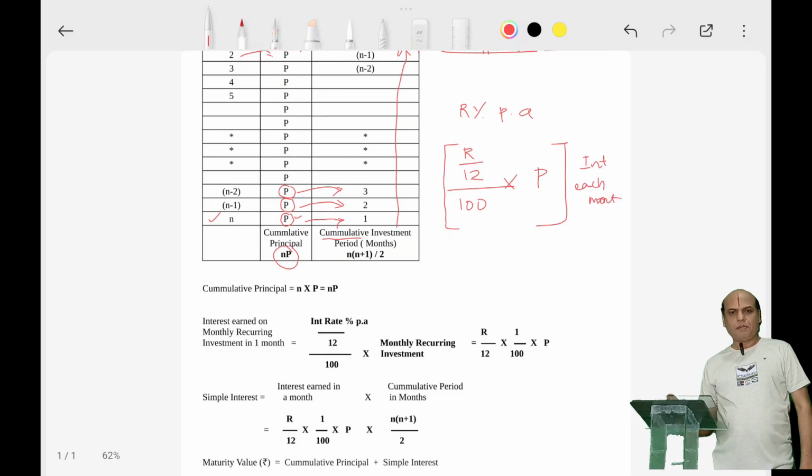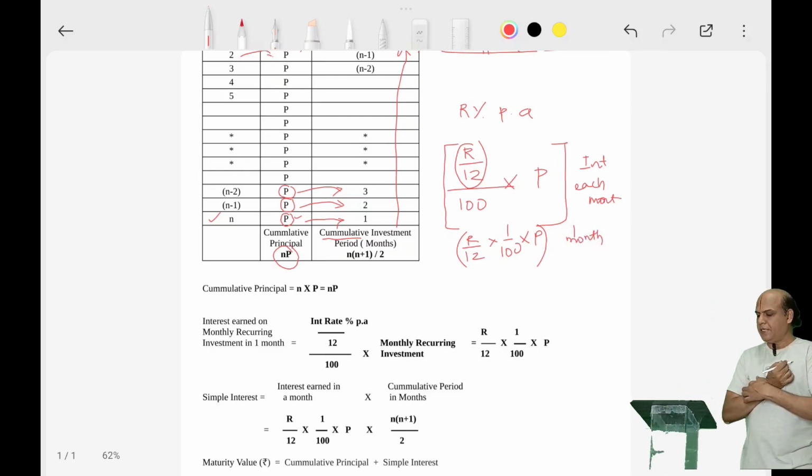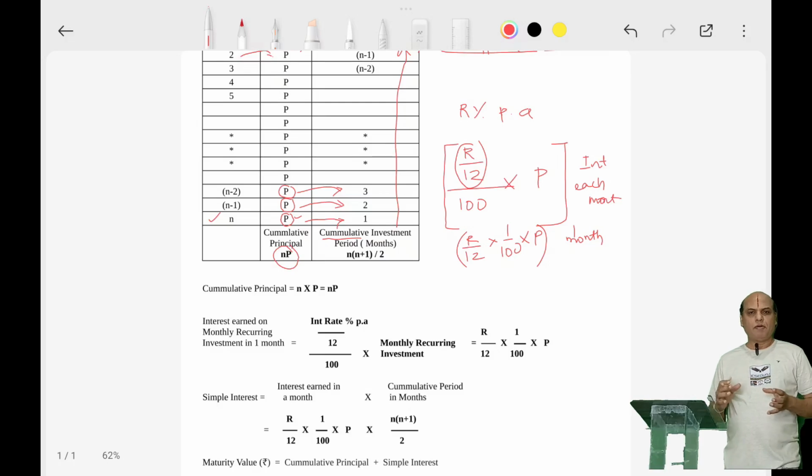Agreed? So R is the percent per annum. Because you want per month, R by 12. This is per month. And to remove this percent, we are taking by 100 and P. So if I simplify this, it can be written as R by 12 into 1 by 100 into P. So this is the interest earned per month. For 1 month, this is the interest earned. Suppose I want the interest earned at the end of the investment period. So what do I do?